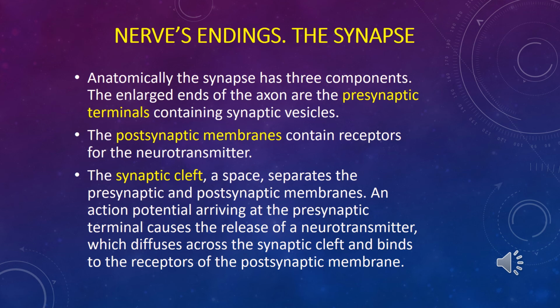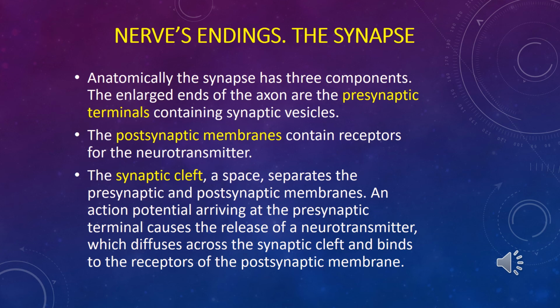In synapse, we recognize three main parts. It's the presynaptic terminal, which includes synaptic vesicles with neurotransmitter or mediator. Next, the synaptic cleft is present. It's a space between the presynaptic terminal and the postsynaptic membrane. The postsynaptic membrane will be the second neuron, which includes receptors to the neurotransmitter and takes information from the previous neuron.